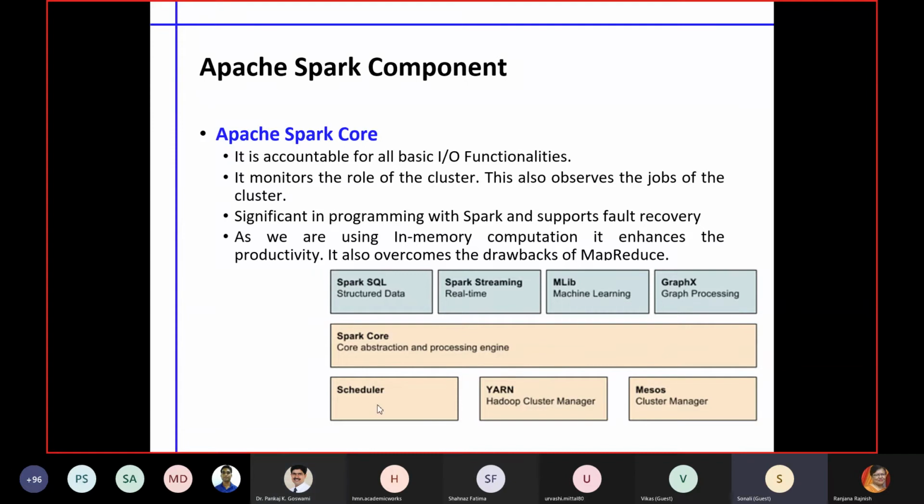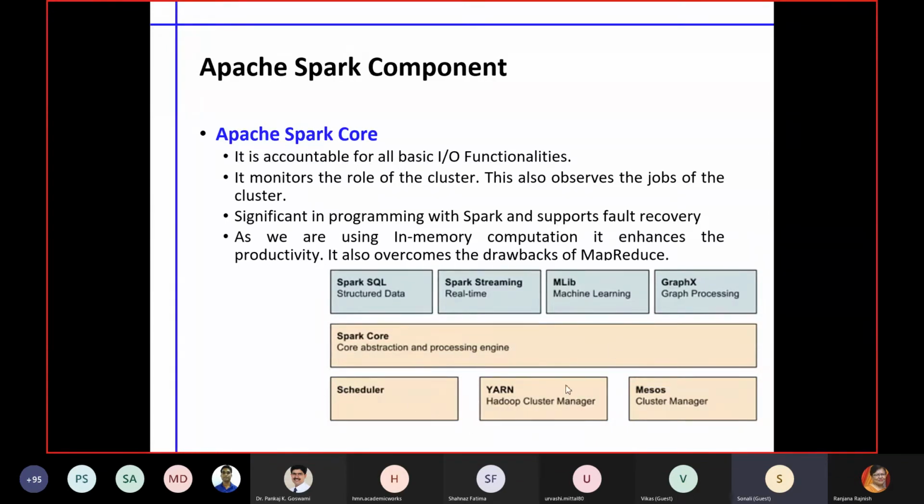Then there are full-fledged machine learning libraries. These are for recommendation systems, for dimensionality reduction, for basic machine classification tasks, or unsupervised learning packages. So everything is there. And then there is GraphX for graph processing. More towards visualization, this particular module will help. And the rest are the utility part.